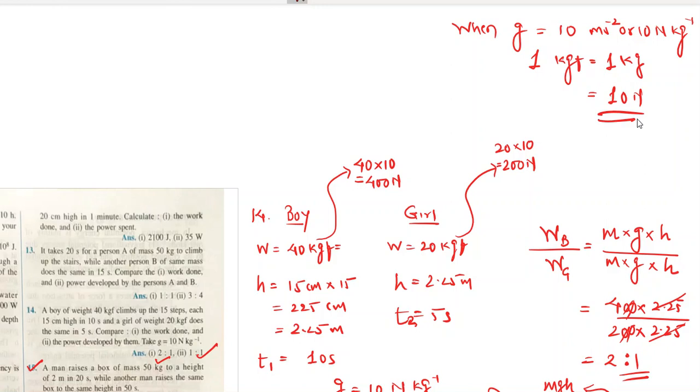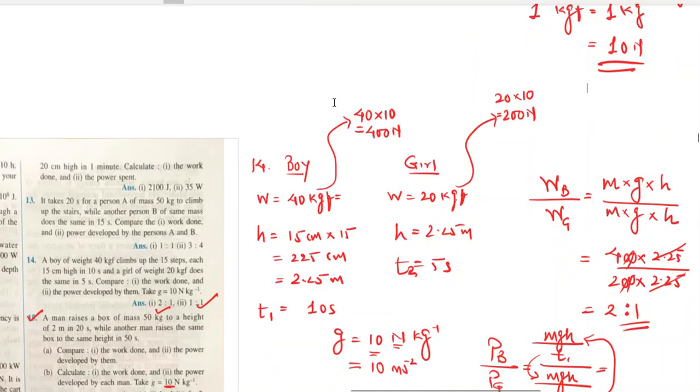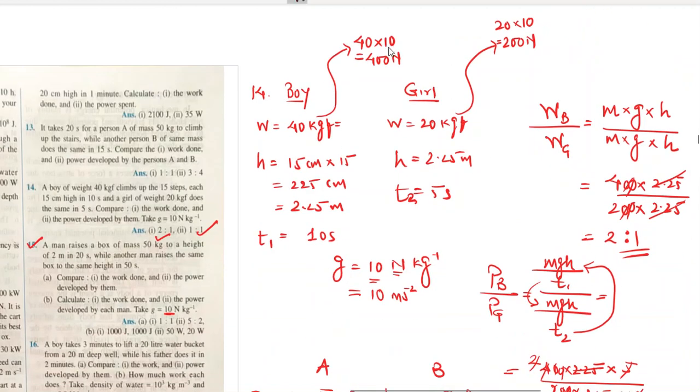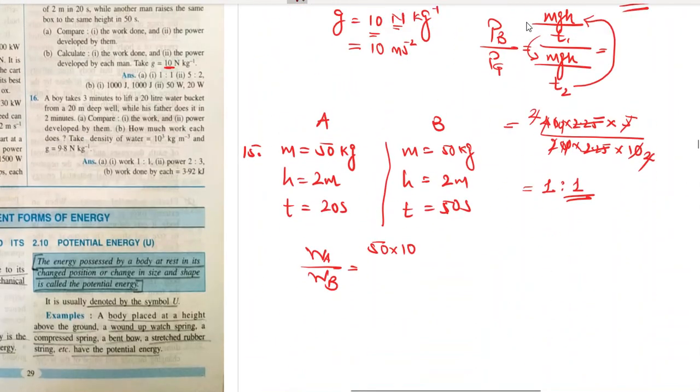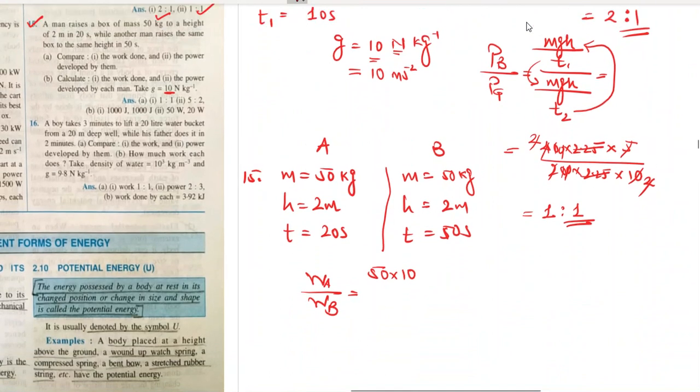When value of g is 10 meter per second square or 10 Newton per kg, 1 kgf is 1 kg, which is equal to 10 Newton. But when the value of g is 9.8 meter per second square or 9.8 Newton per kg, then 1 kgf or 1 kg is equal to 9.8 Newton. Okay, so that's why we multiplied here with 10. So that one small clarification did not change our answer anyway, but still that clarification was necessary.